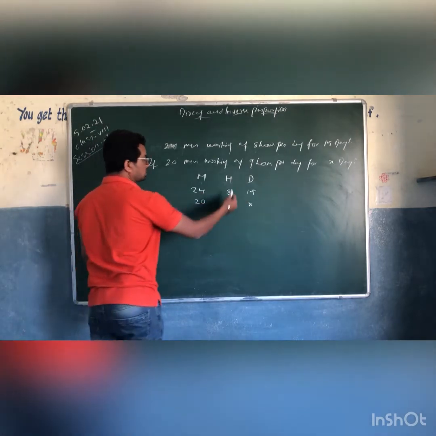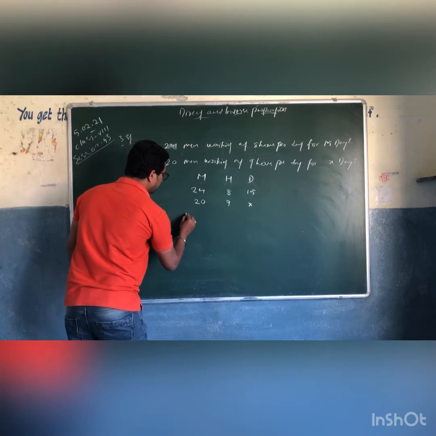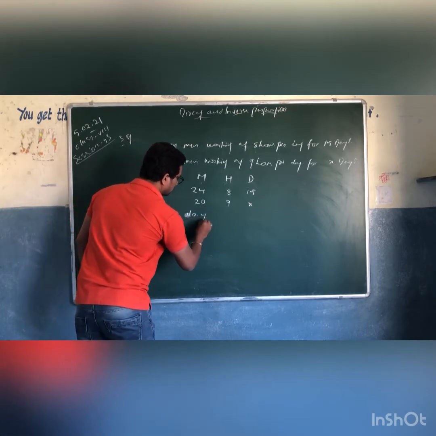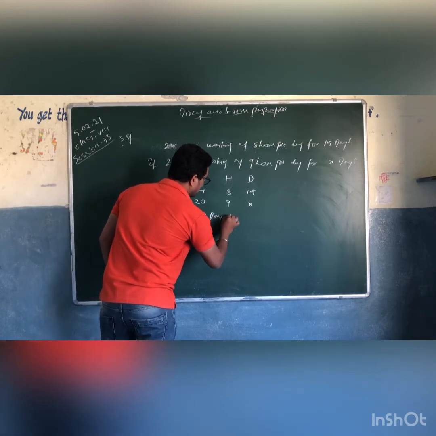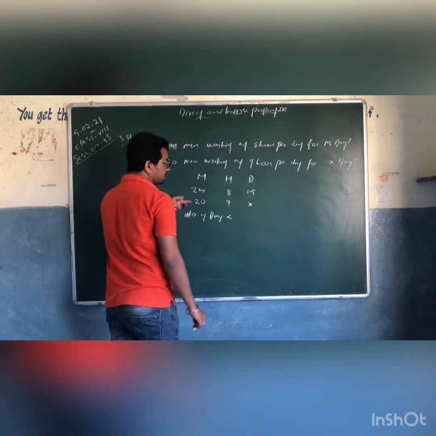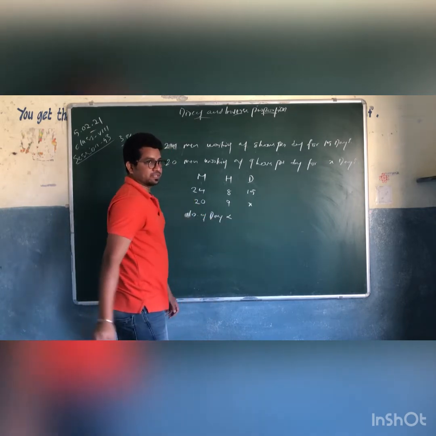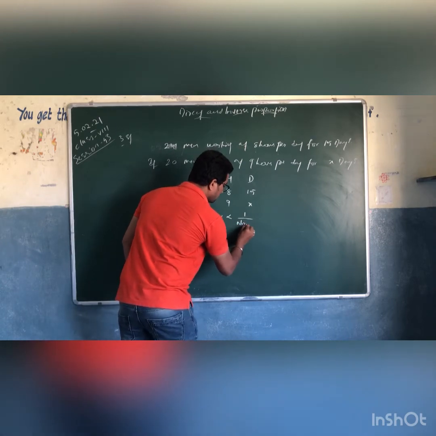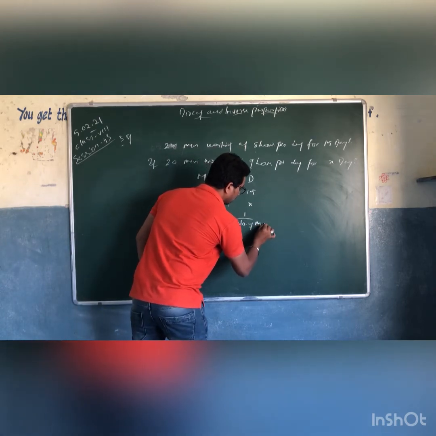We are talking about first men and days. Here the number of days is directly proportional to, see, men decreased, days will increase, right? So the number of days is directly proportional to 1 by number of men.